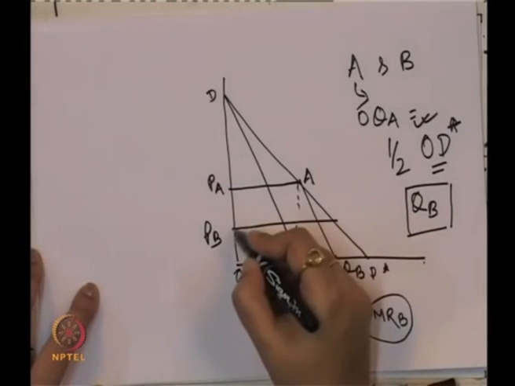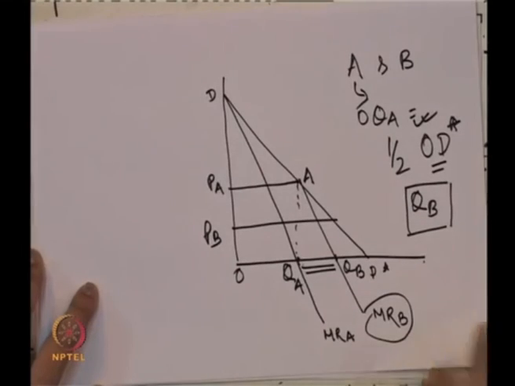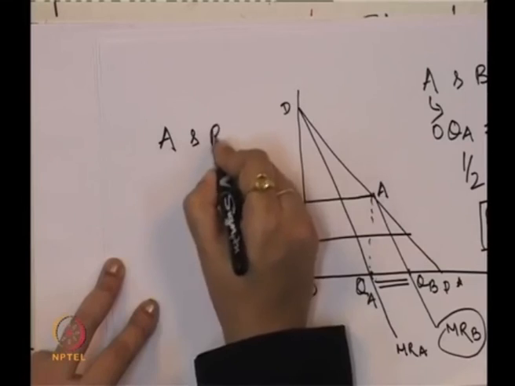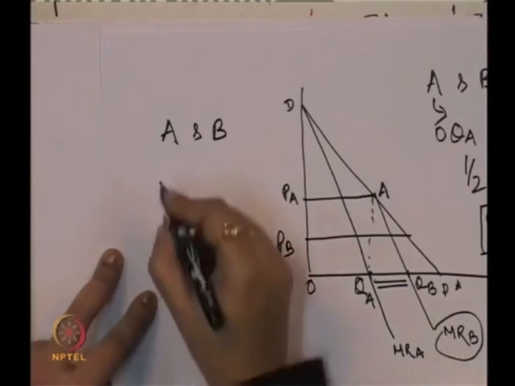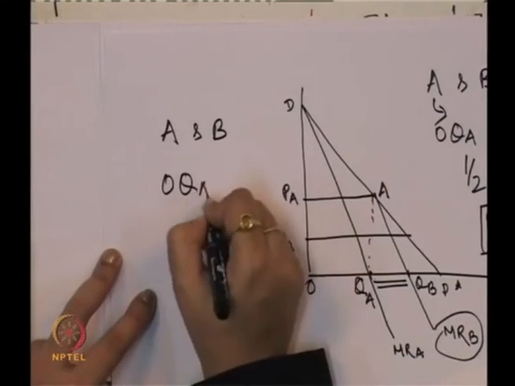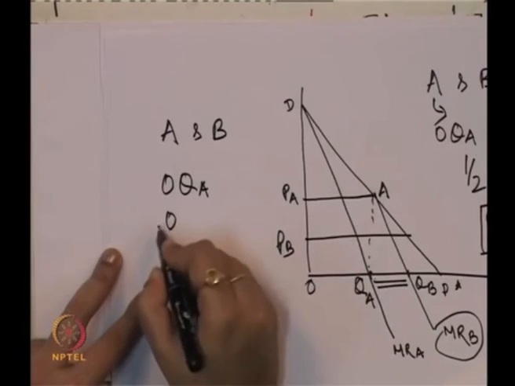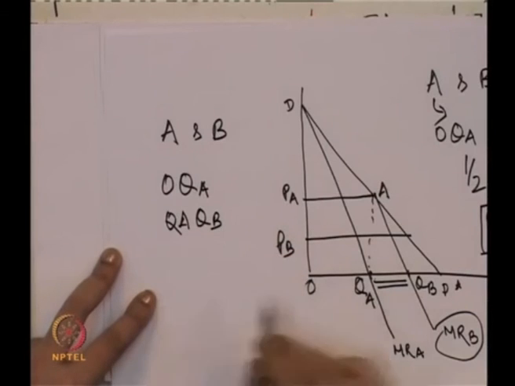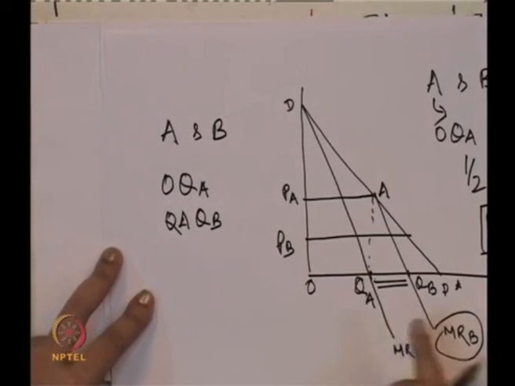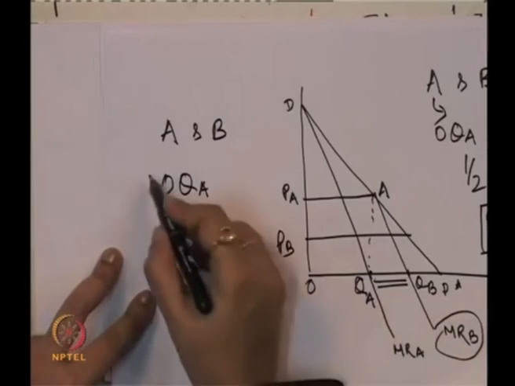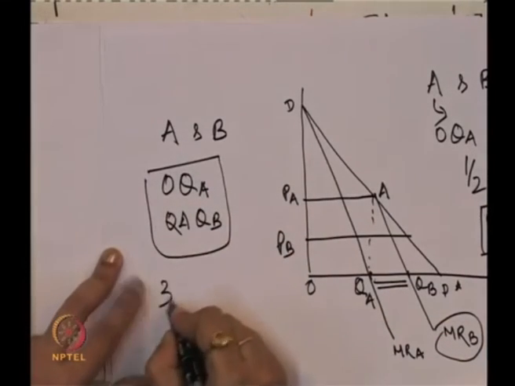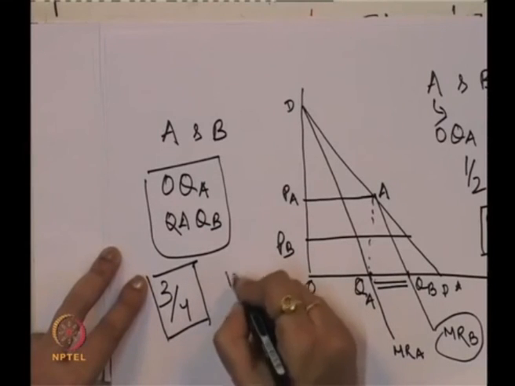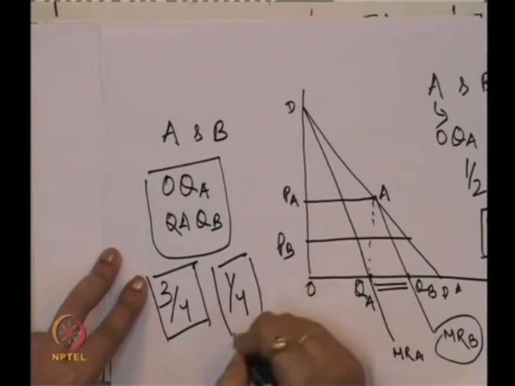Price is OPB. So, now combining A and B together, how much are they producing? A produces OQA and B produces QA QB, and since B assumes that A is producing half of it, he produces only half of the remainder. So, together this is only 3/4 of the market, still there is 1/4 remaining.